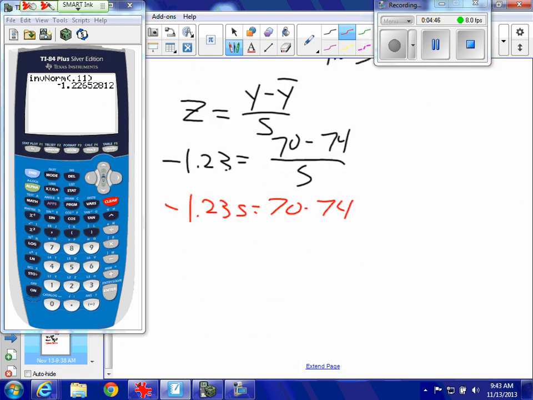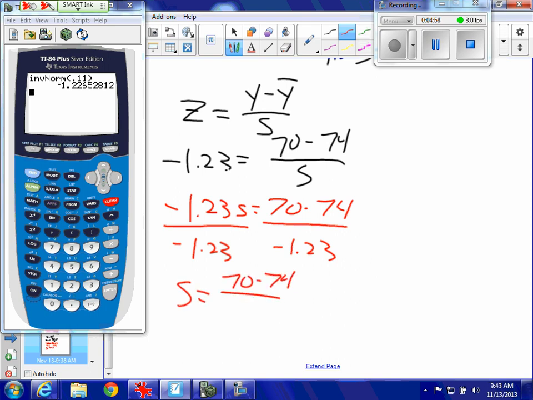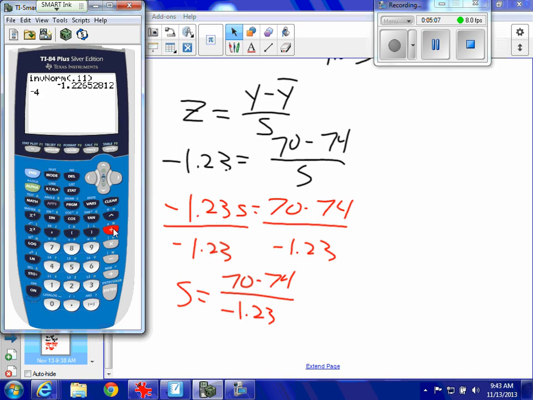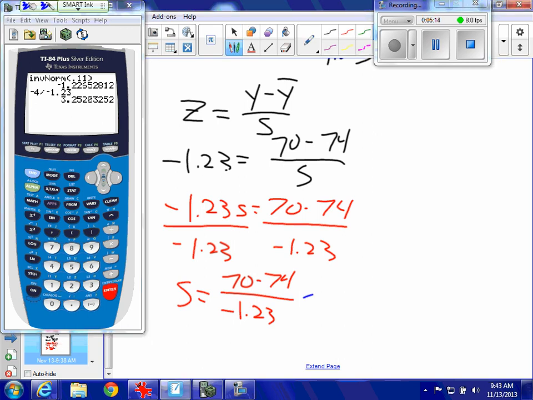Now I'm going to divide both sides by negative 1.23. And I get s is equal to 70 minus 74 divided by negative 1.23. So I get negative 4 divided by negative 1.23. My standard deviation is equal to 3.25. That's the answer to part A.